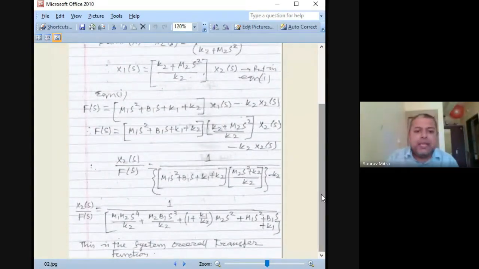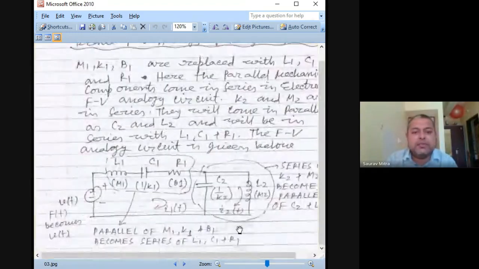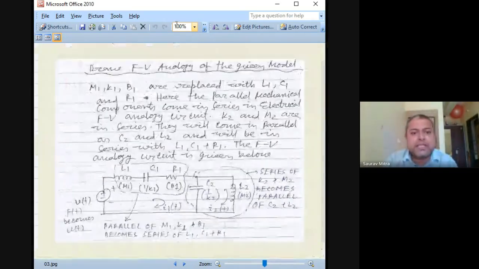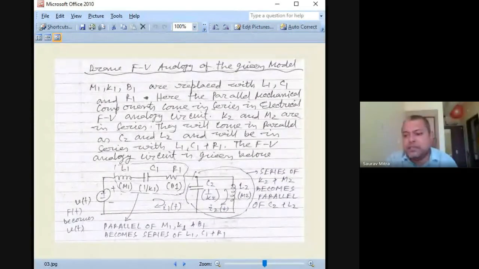Please type it. So likewise, this is the overall system transfer function, but more than the transfer function, the main thing is to write the equations. Now these equations are written. So what next we are going to do is how to convert this into two forms. One is FV form, another is FI form. So whatever circuit is given, how to convert this.